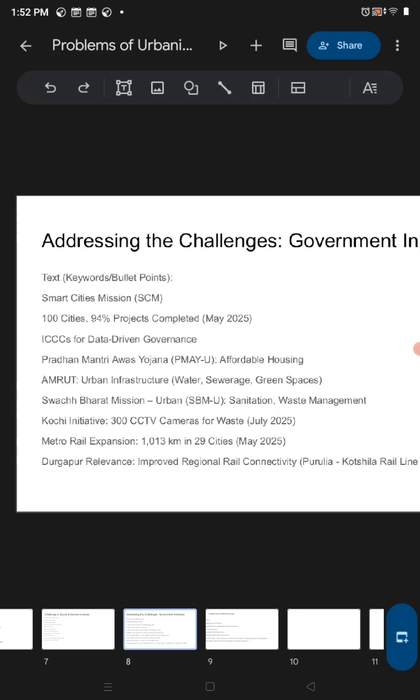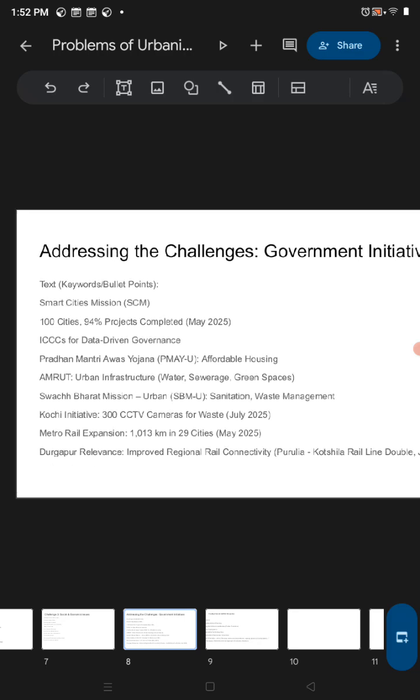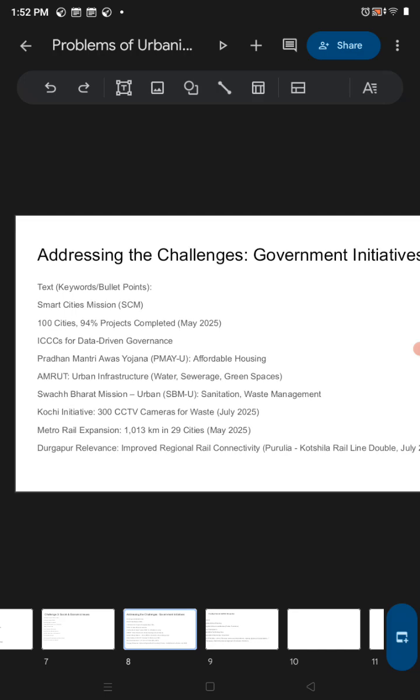Addressing challenges: to address these challenges, what initiatives has the government taken? The first one is the Smart Cities Mission, to develop cities to be smarter, with better infrastructure, equipment and more facilities.